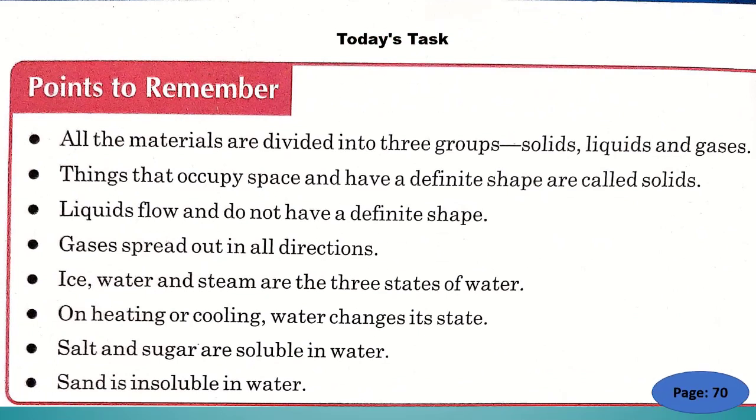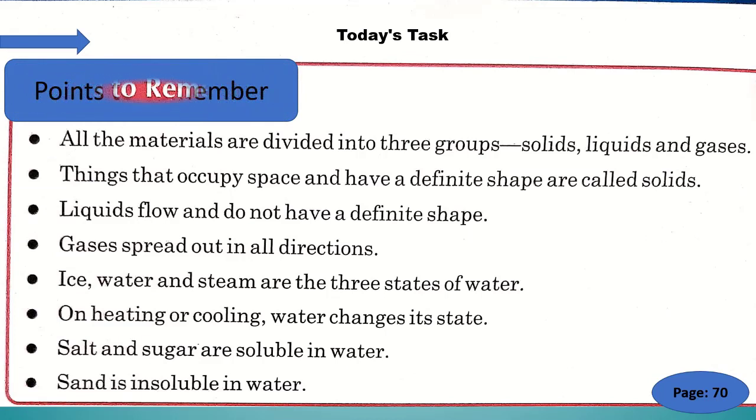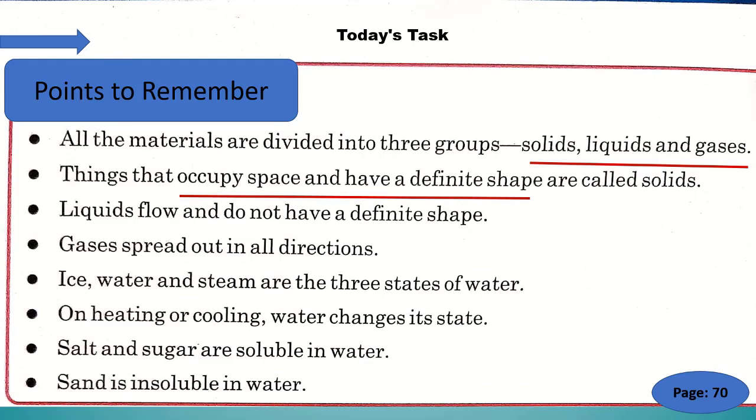Let's take a quick review of these points on page number 70. See the points. The first one is all the materials are divided into 3 groups: solids, liquids and gases. The next one is things that occupy space and have a definite shape are called solids. The third one is liquids flow and do not have definite shape. See the fourth point, gases spread out in all directions.